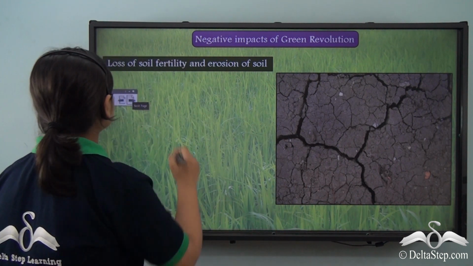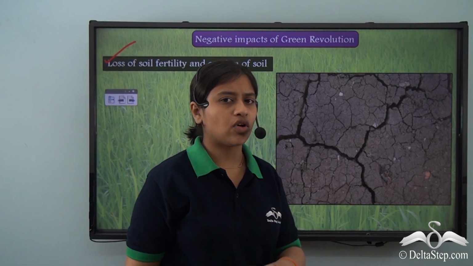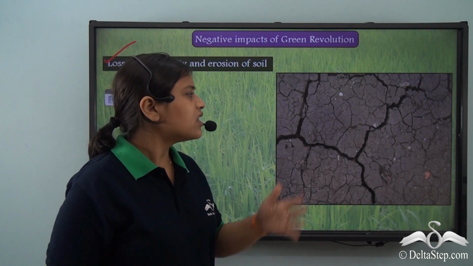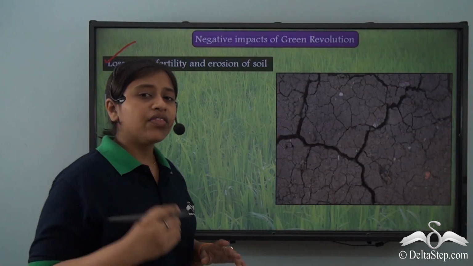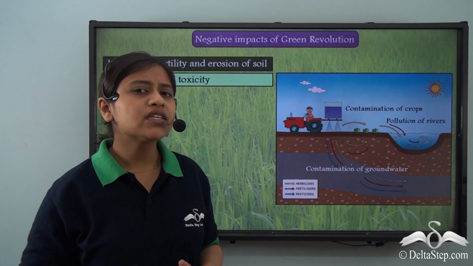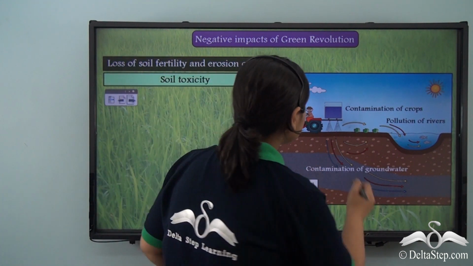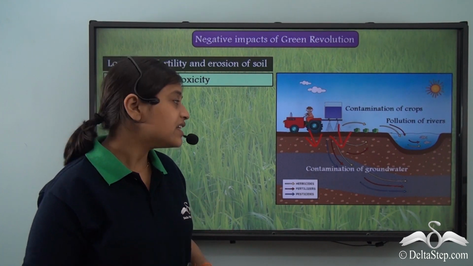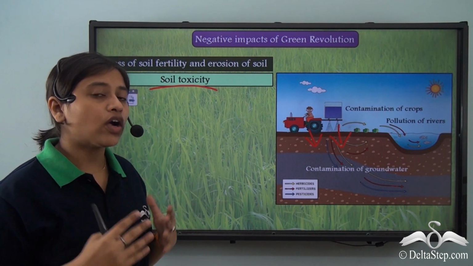Well, the very first negative impact was the loss of soil fertility and the erosion of soil. Due to the repetitive use of chemical fertilizers and pesticides, the soil tends to lose its fertility, leading to erosion of soil, right? The next point is soil toxicity. Due to the repetitive use of chemical fertilizers on the agricultural fields, the chemicals seeping down into the soil were causing it to lose its quality and its nutrients. Therefore, it was leading to soil toxicity. It was not healthy anymore.